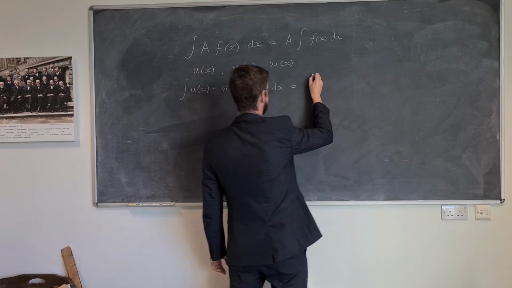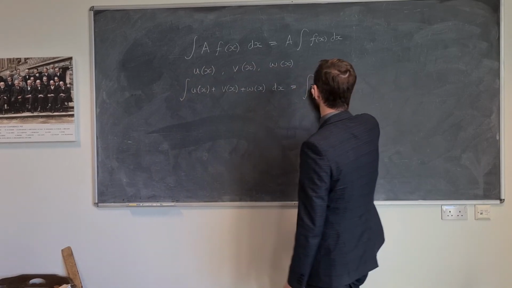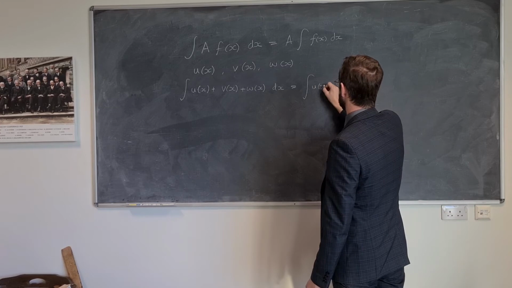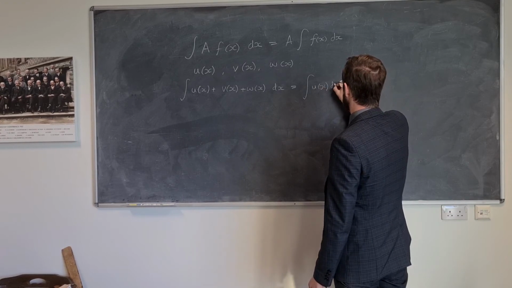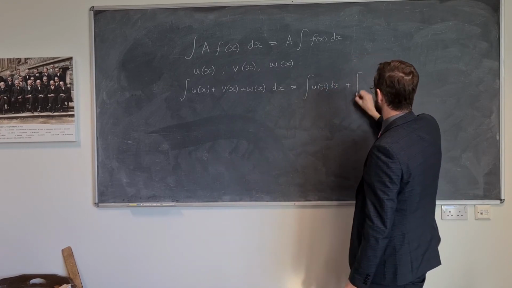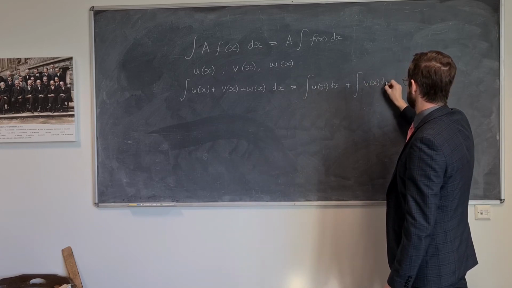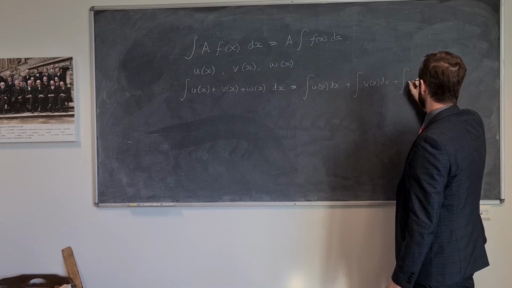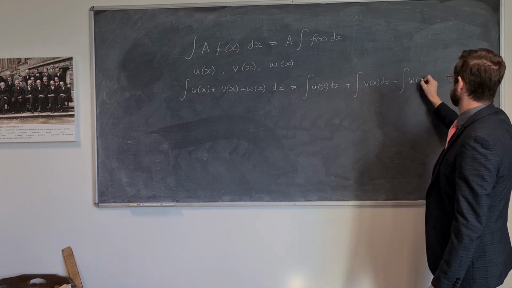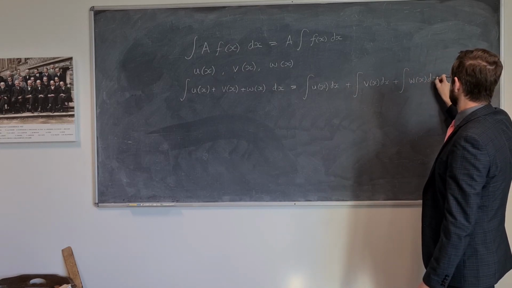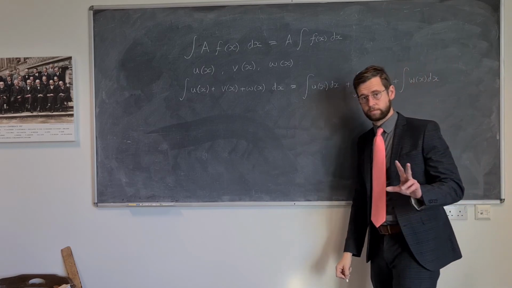We can actually work out what the integral of u is by dx, add that to the integral of v by dx, and add that to the integral of w by dx. Golden rule number 2.